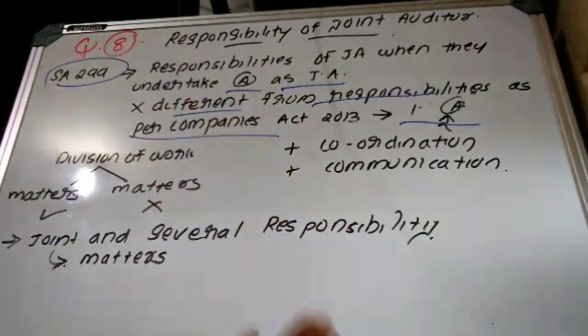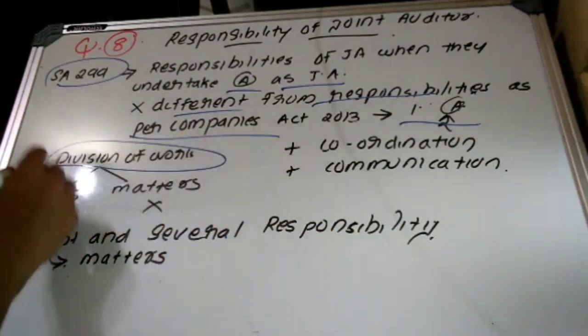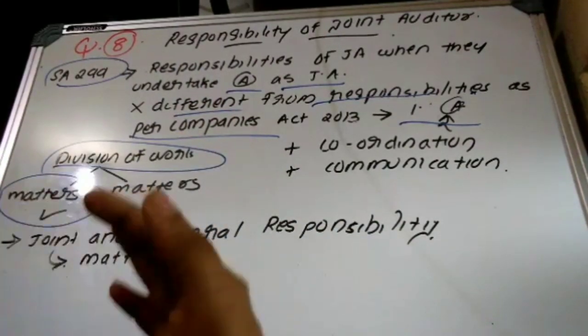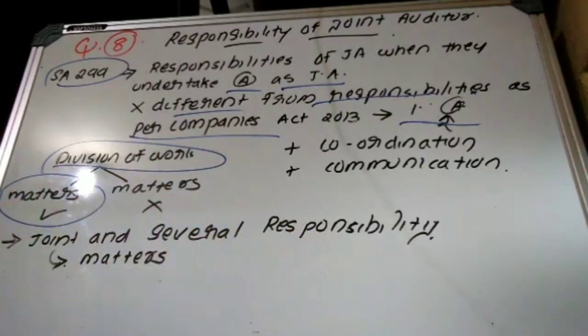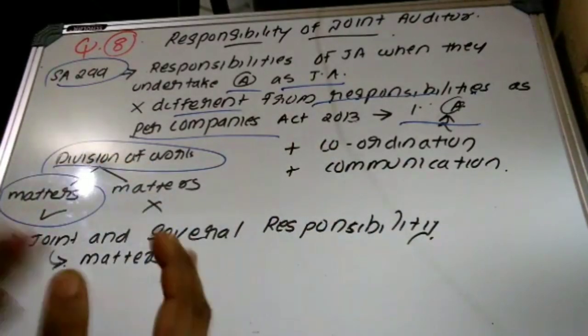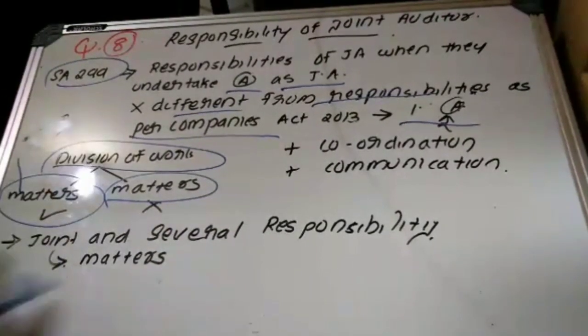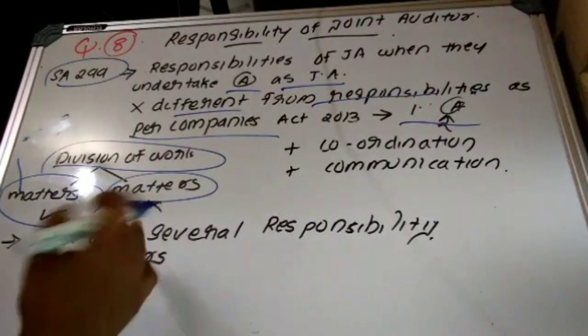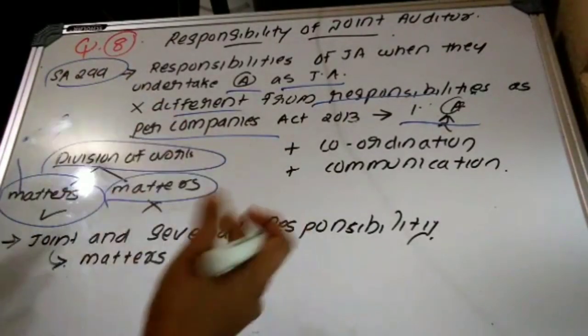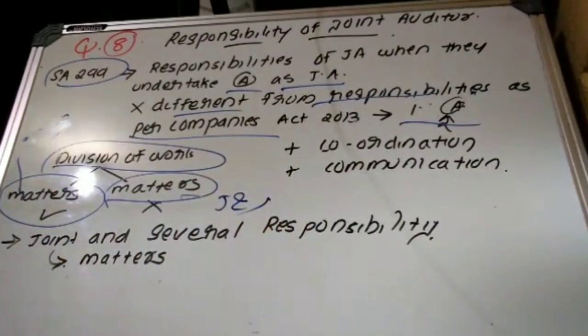That is, whether the work has been divided with respect to the matters. Such a division of work can be by items, that is the components of the financial statement, area or the period of audit. On the basis of that we can make a division of work. Then if the work has been divided, they are responsible for the work which has been allotted to them. But for matters that are not divided, they have joint and several responsibility.